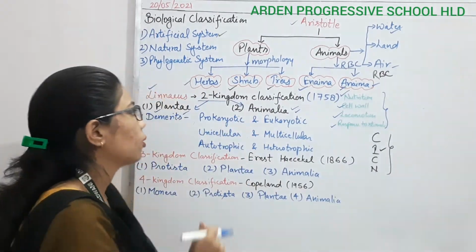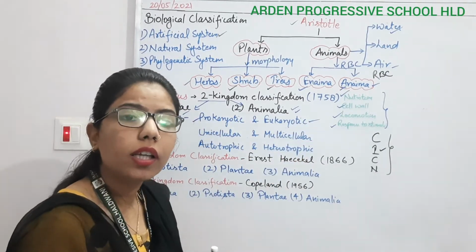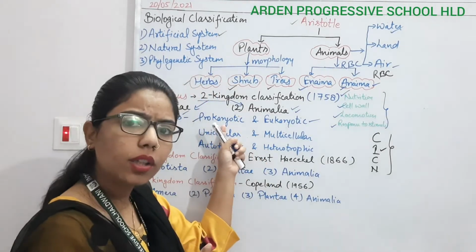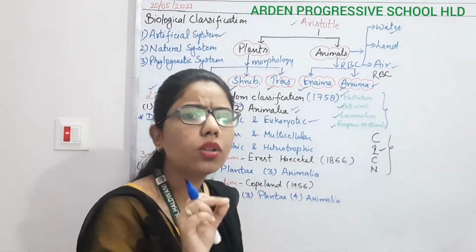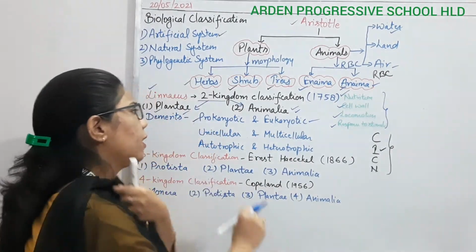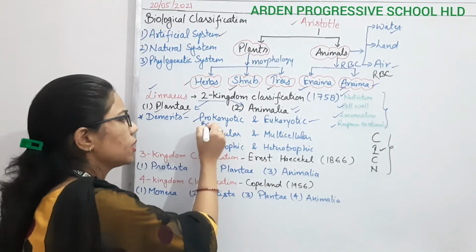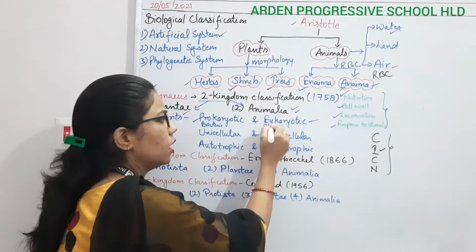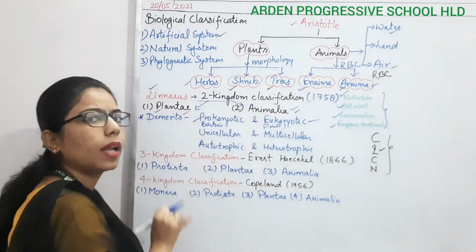Take prokaryotic and eukaryotic. Prokaryotes are those which do not have any nucleus; they are the primitive cells. Eukaryotes have a true nucleus. Bacteria come under the prokaryotes, and plants are eukaryotes, yet they kept both bacteria and plants under the plant kingdom.